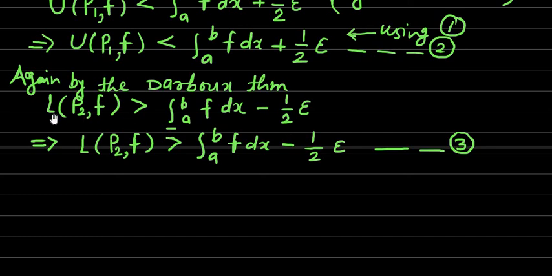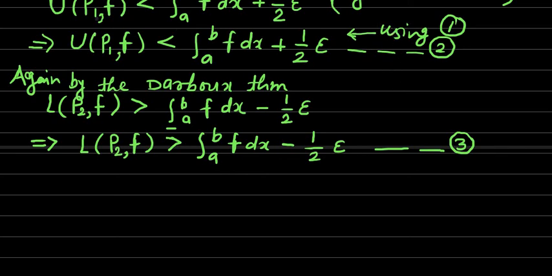And as the function f is integrable, once again by the equation number 1 the lower integral is equal to the simple integration, and therefore we get the lower sum over partition p2 is greater than the integration a to b f dx minus 1 by 2 epsilon, and we have denoted this by the relation number 3.